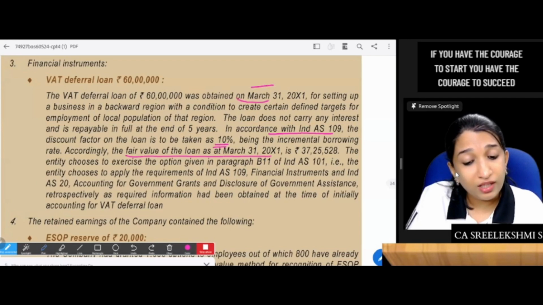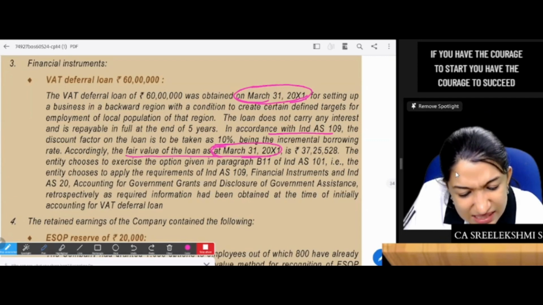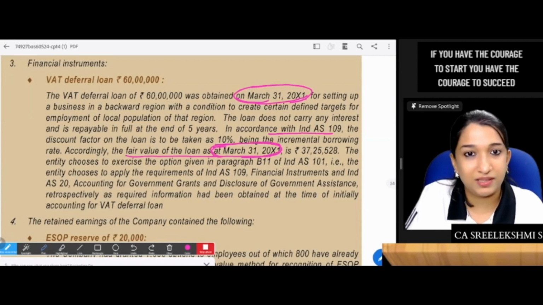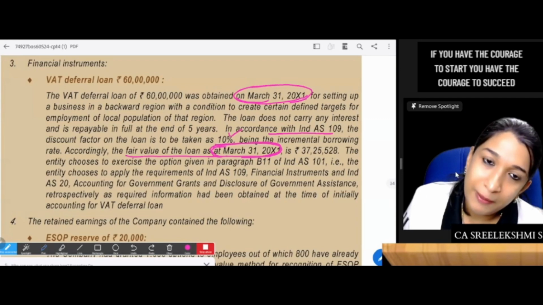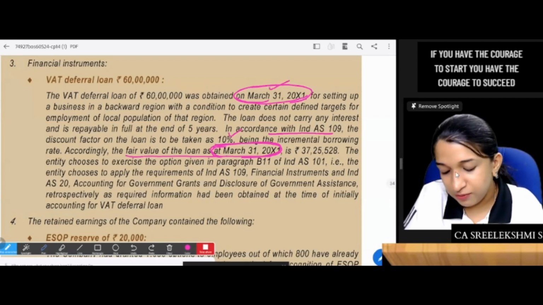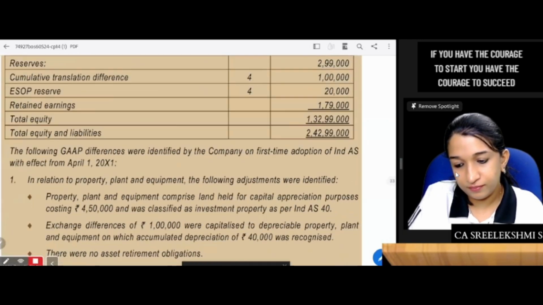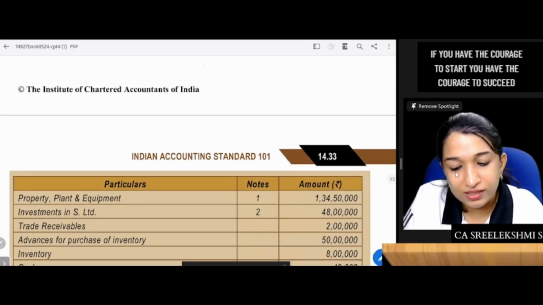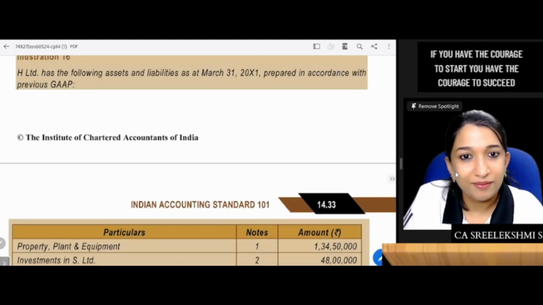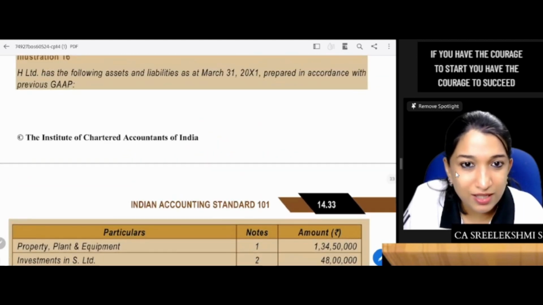The loan is obtained on 31st March 2011. So you measure the fair value of the loan on this date, and the IBR is given as 10%. Okay, then you can split. Yes or no? The loan date is 31st March 2011. You have taken the loan only on this date, 31st March 11.